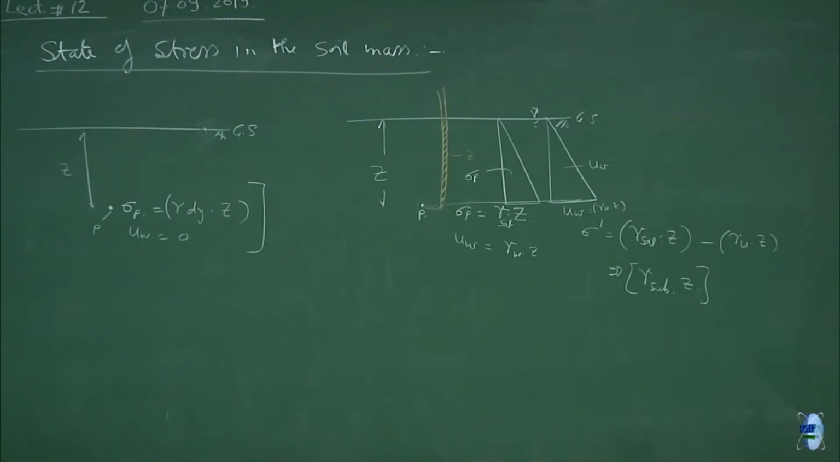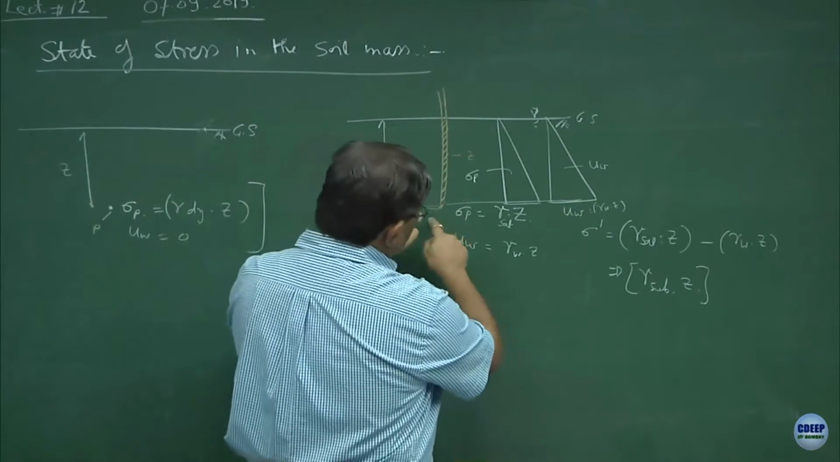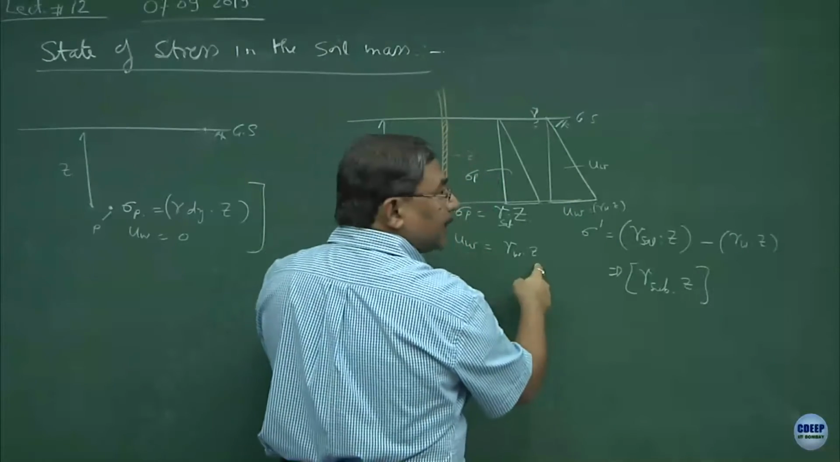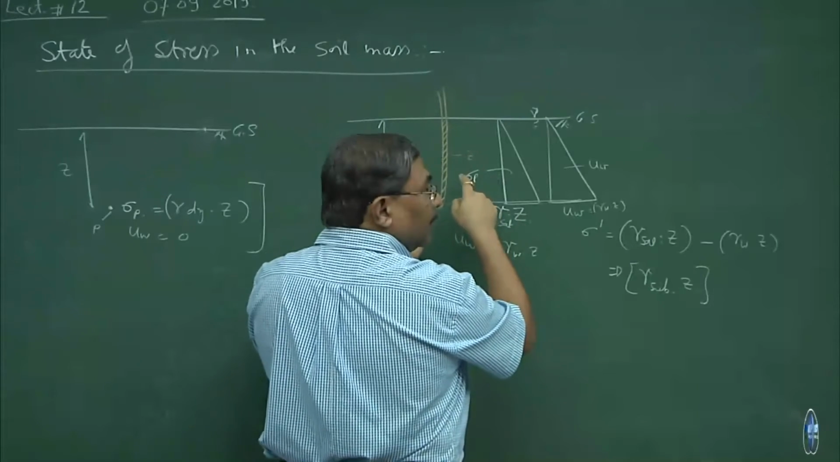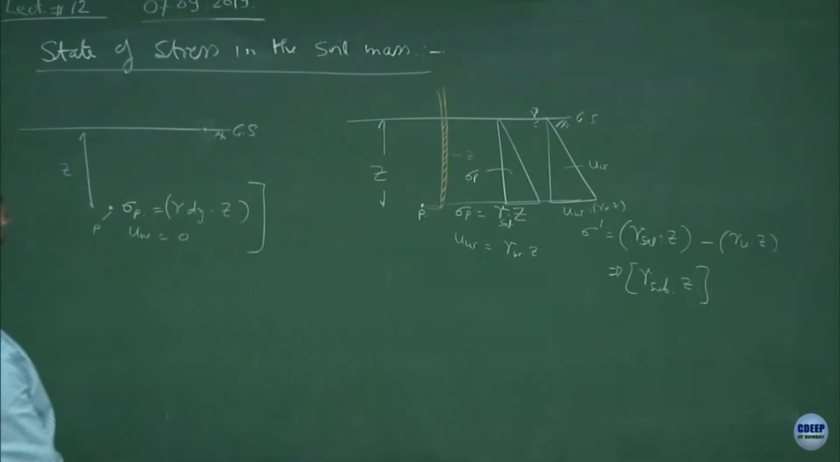I think this is what you were discussing. So, I hope you have understood now how to compute the state of stress at this point P and the pore pressure. So, I can plot the variation of pore pressure if I substitute Z, and if I know Z I can compute the normal stress also. The third situation could be when you have a partially saturated system.